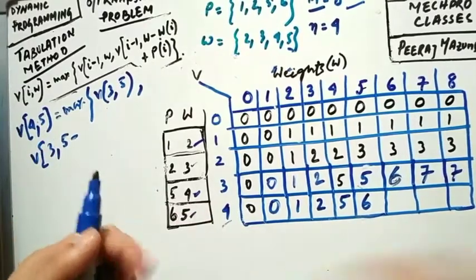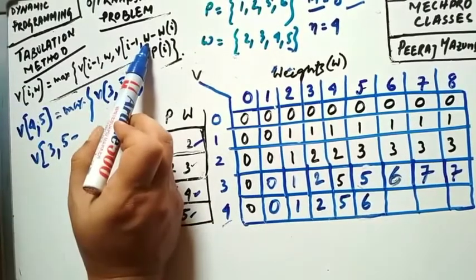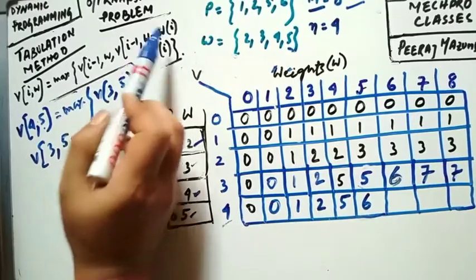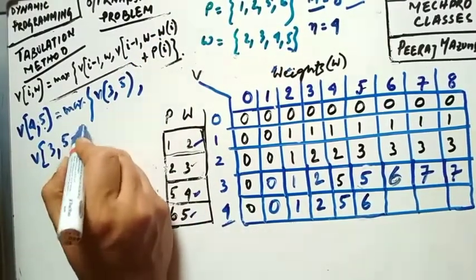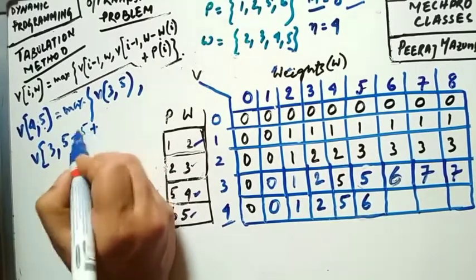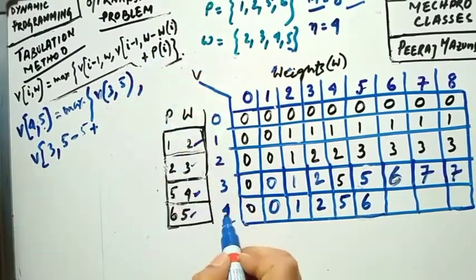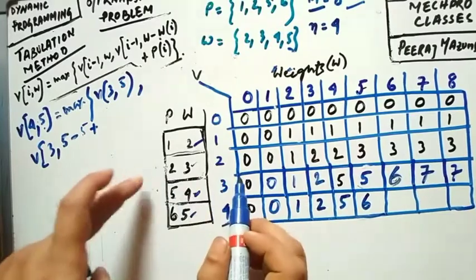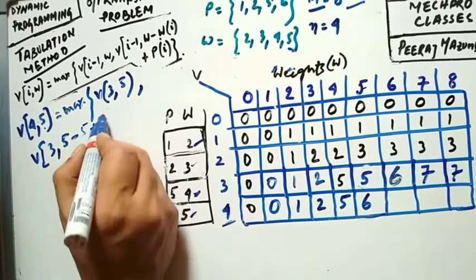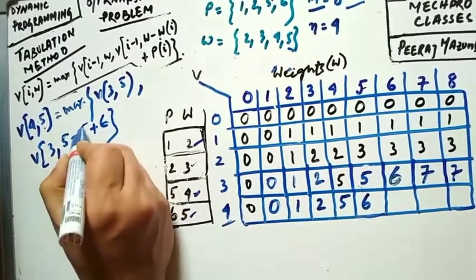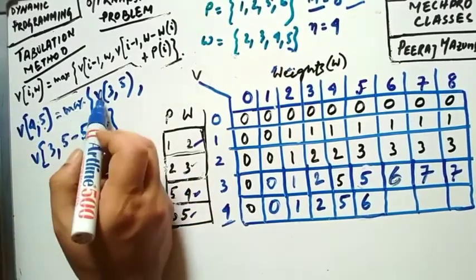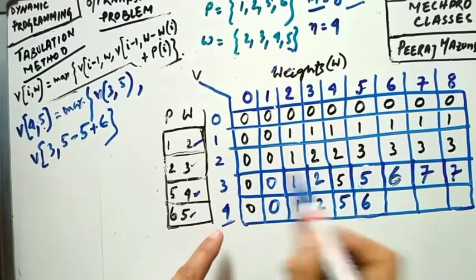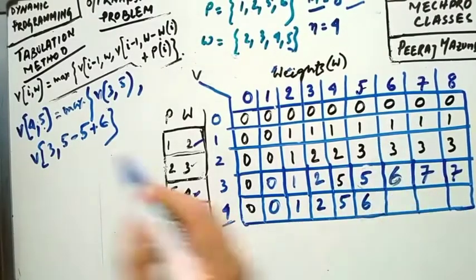Now look, W is 5, and W of I, the weight of this object, is 5 also. Plus P of I means this fourth object, that is the 6, so you can write 6 over here. So you can say maximum of V of 3 comma 5, which is coming to be 5 as well.